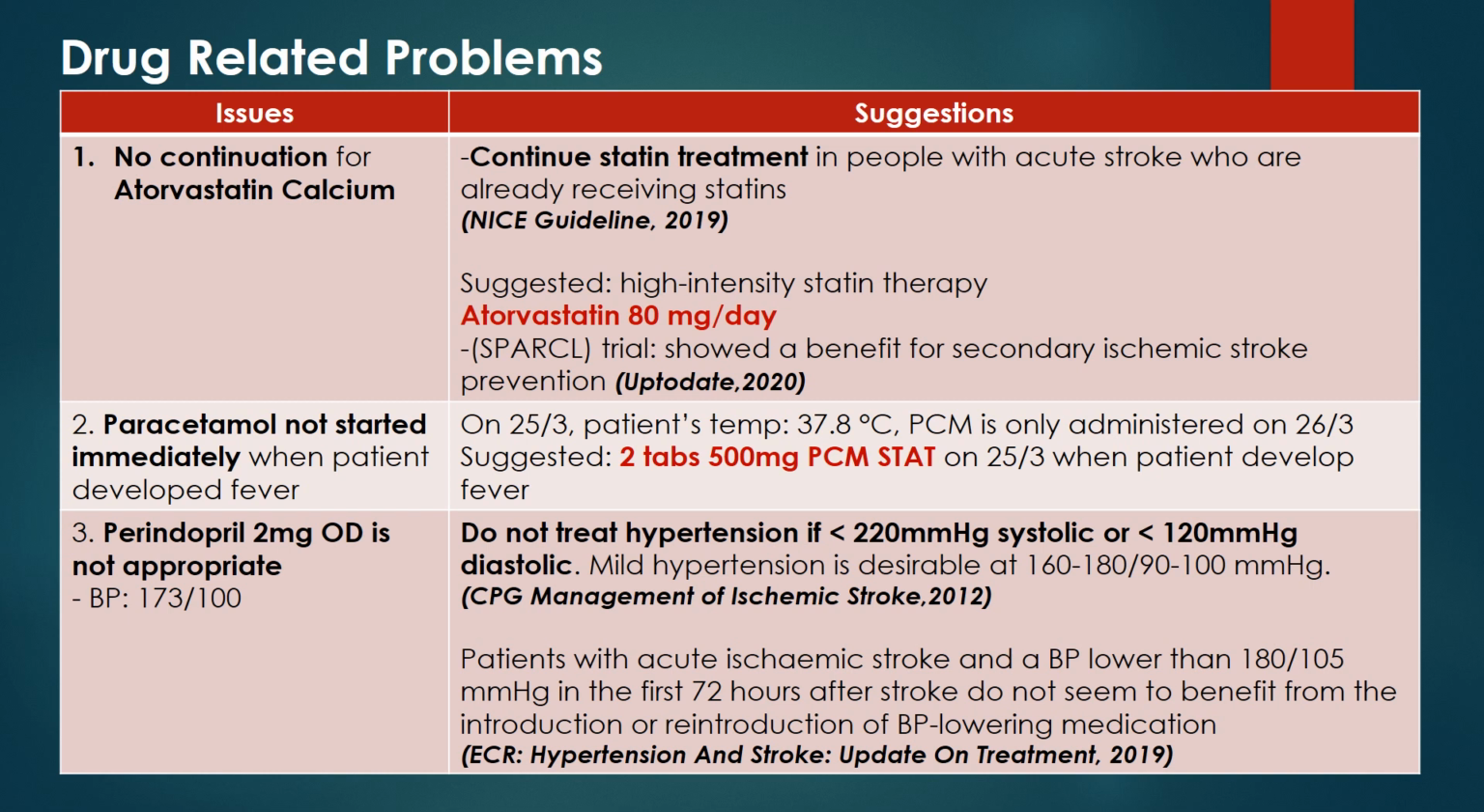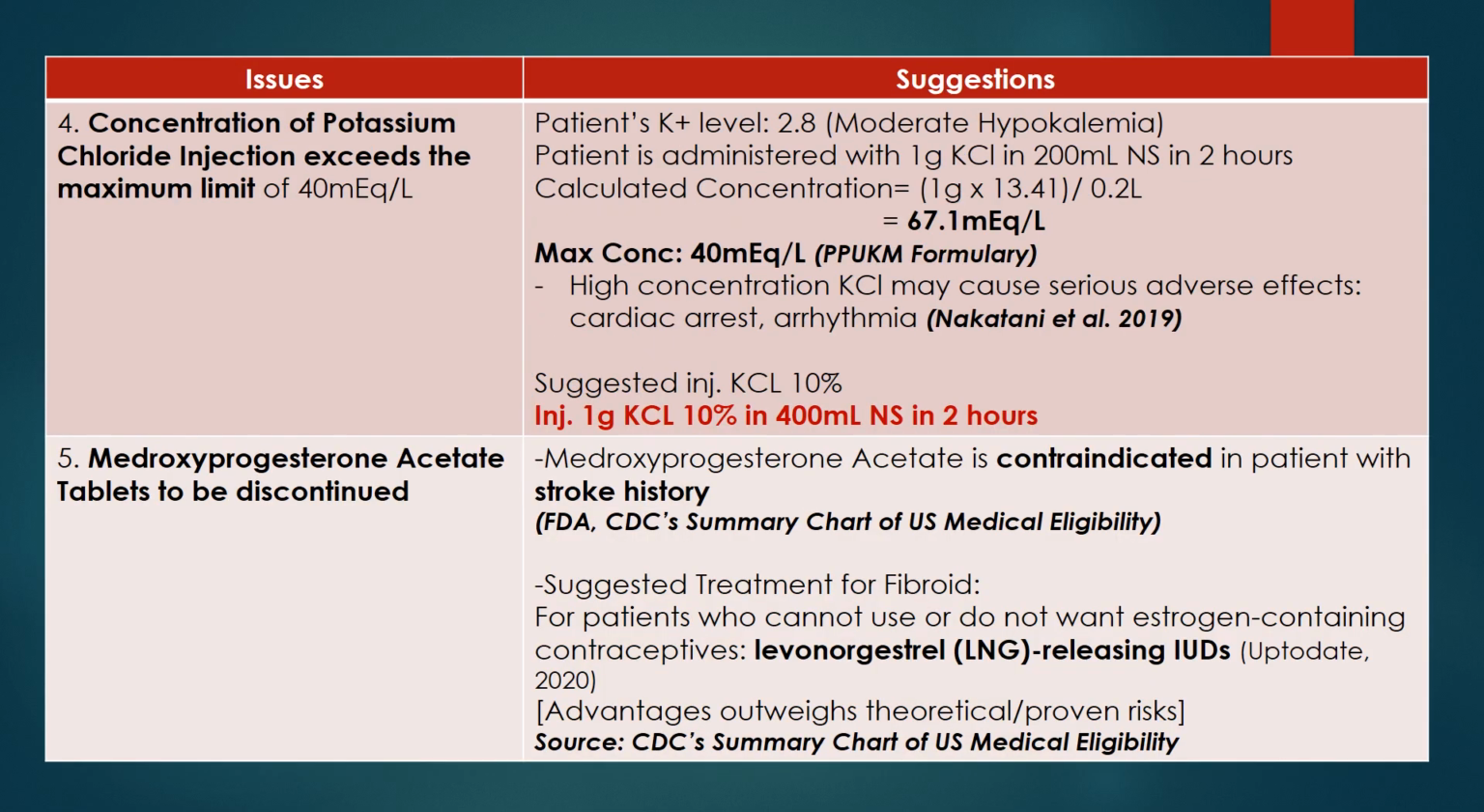The next drug-related problem would be that perindopril 2 mg OD is not appropriate. From CPG management of ischemic stroke guideline, it is recommended to not treat hypertension if systolic blood pressure is lower than 220 or diastolic blood pressure is lower than 120.